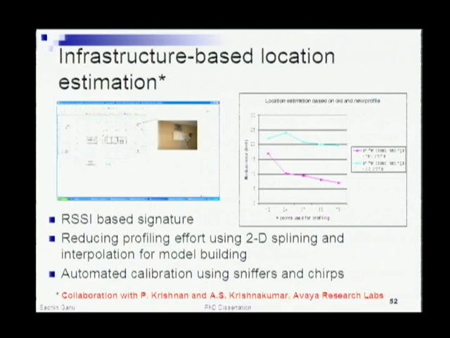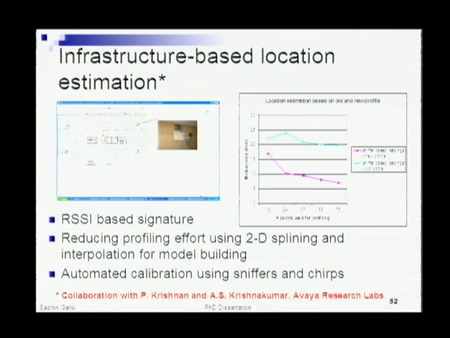And finally, it's a very interesting problem which we worked on during my internship at Avaya Research Labs: actually building a complete prototype and a working system for doing infrastructure-based location estimation. Our basic idea was a signal strength, RSSI map-based approach. The benefit was that we reduced the amount of profiling that was needed by using statistical splining and interpolation models to build the actual data.